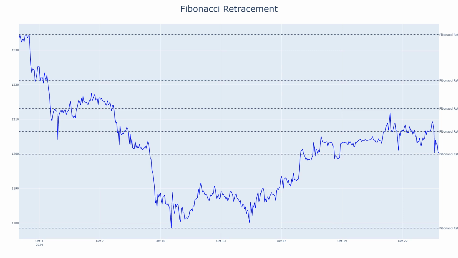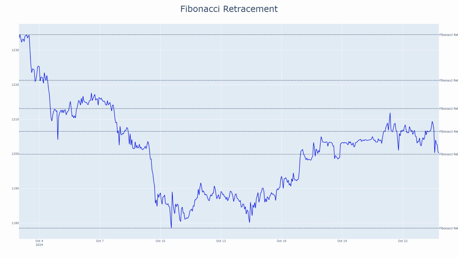Fibonacci Retracement. USDTARS is hovering near the 61.8% Fibonacci retracement level at 1,199.89. This is a key support zone, and any breach below this level could signal further downside risk. In the past, when USDTARS approached this level, it either bounced back or tested the next Fibonacci level at 50%, 1206.5.